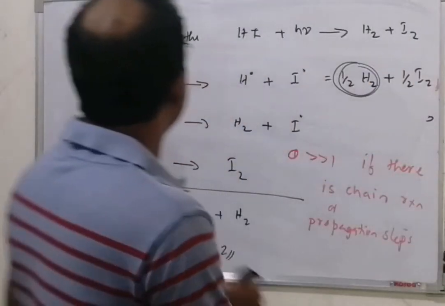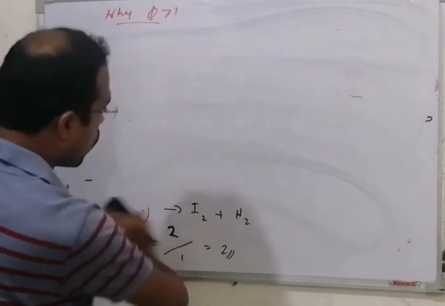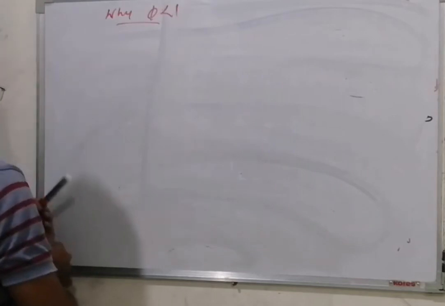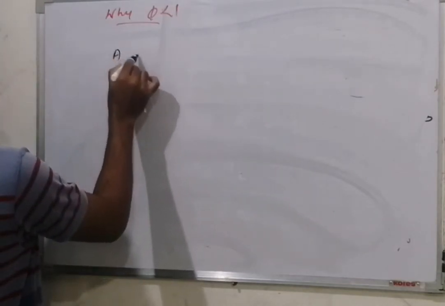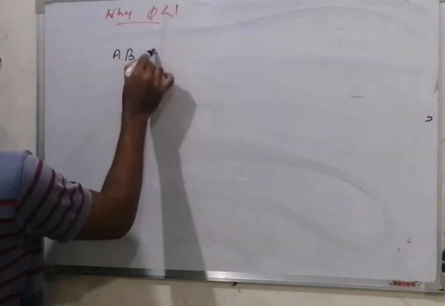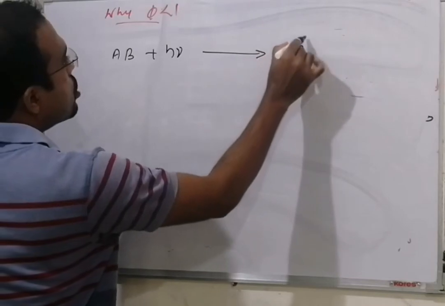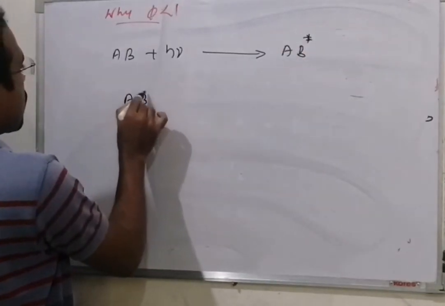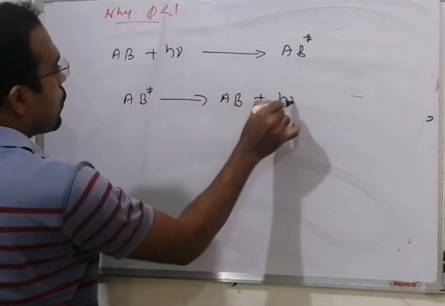Now, why is quantum yield less than 1? Suppose you have a molecule AB plus h nu. It gives AB star. This AB star is deactivated to AB plus h nu.